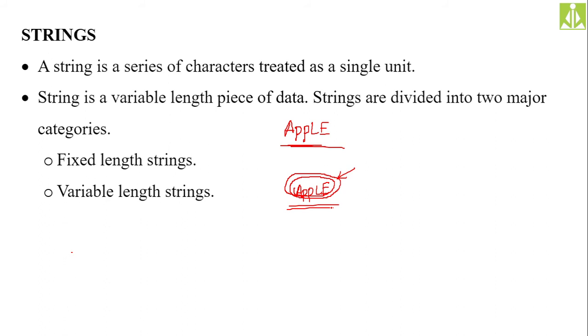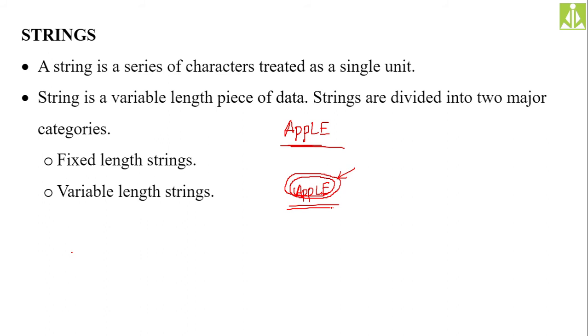So in any programming language you go, whether C, C++, Java, Python, or whatever programming language, whatever computer application or computer software you use, if you see the term string there, you have to understand the string as a collection of characters, a sequence of characters. Okay, so string is a variable length piece of data.